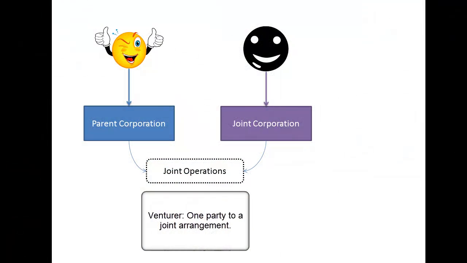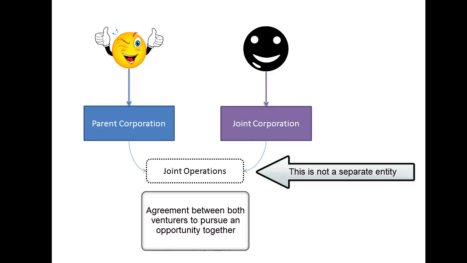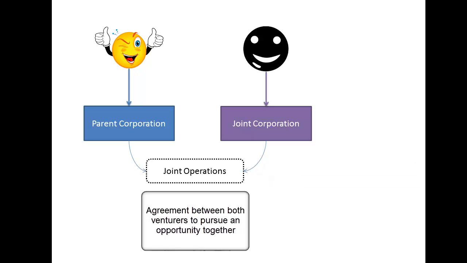A joint operation arises when each venturer contributes the use of an asset or other resource to the joint operation, but the venturer maintains title and control of the assets and resources allocated to the joint operation. There is no separate entity per se, just an agreement between the venturers to jointly pursue a business activity and act as one. So what do we need to keep in mind when accounting for a joint operation?